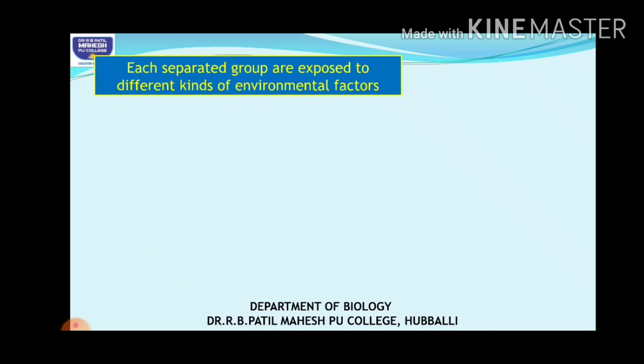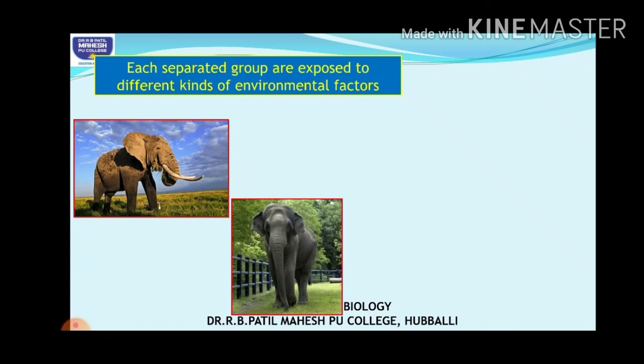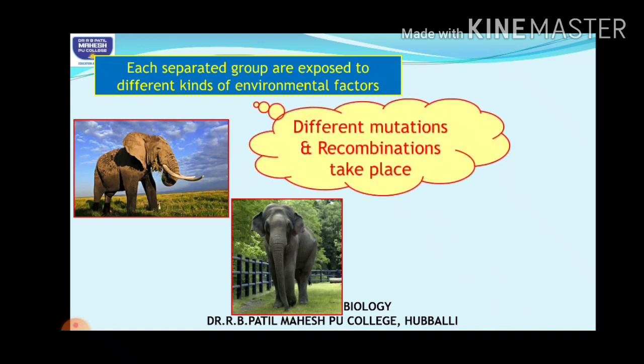When they shift to a different geographical area, the environmental conditions there will be different. So though it is one common species, because of the environmental factors and isolation into two different geographical areas, they may develop different structures, children.